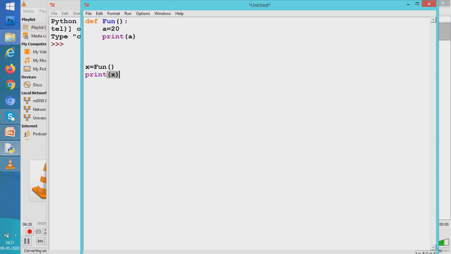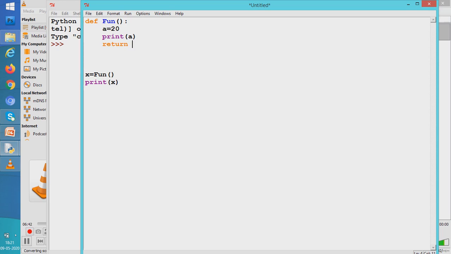Now how can we return a value? To return a value, we have to write this statement. We write return. Return is the keyword which helps a function to return back a value to the calling statement.